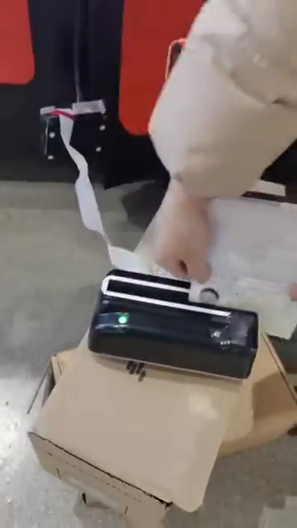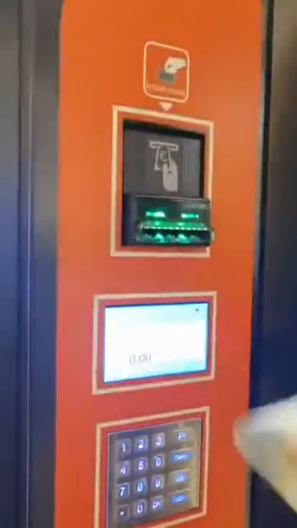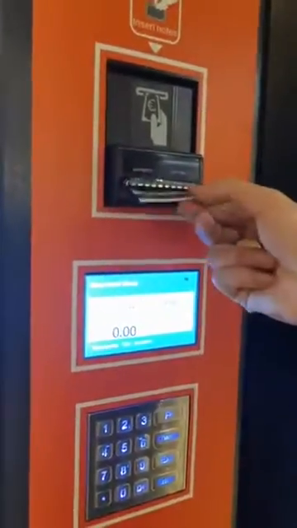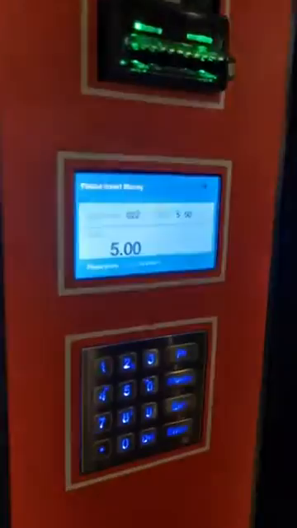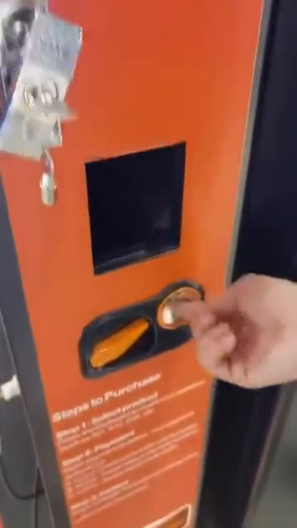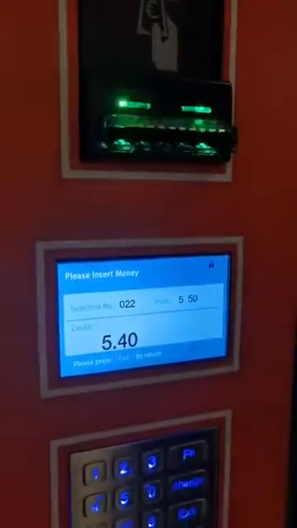As we set 18, this passport can buy it. Swipe it. You can see it shows green light. Then now the bill acceptor has a green light. It accepts the money. Okay, you can see the coin. We put the euro. Okay. Now products delivered. You can take out the product.